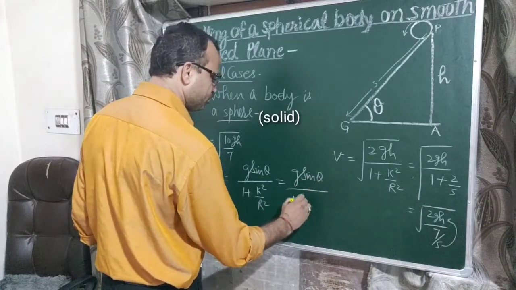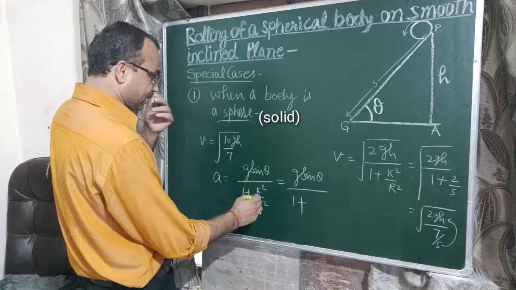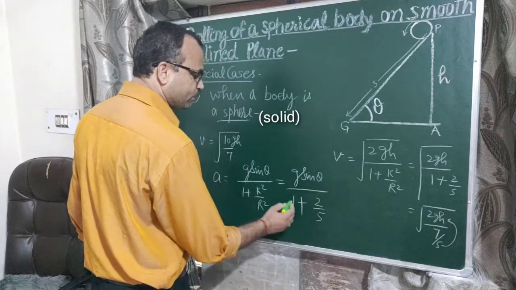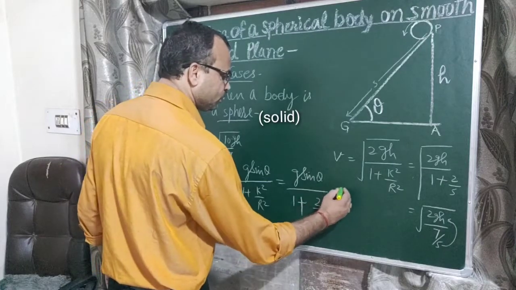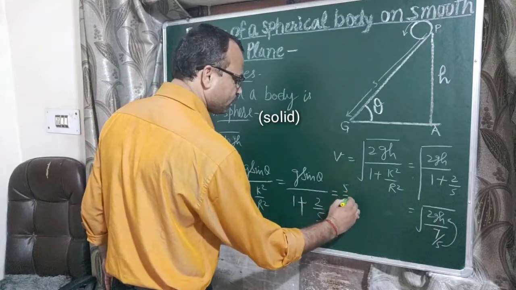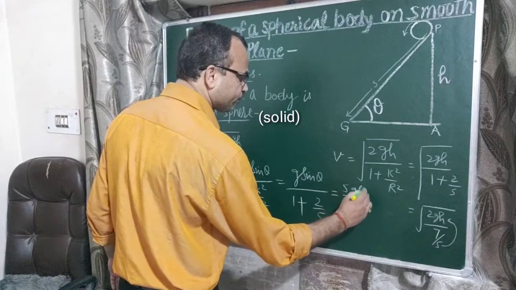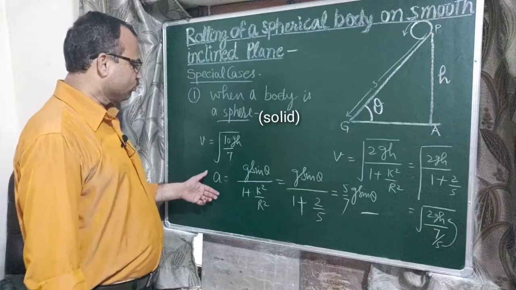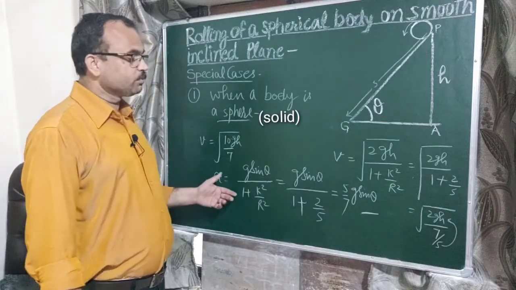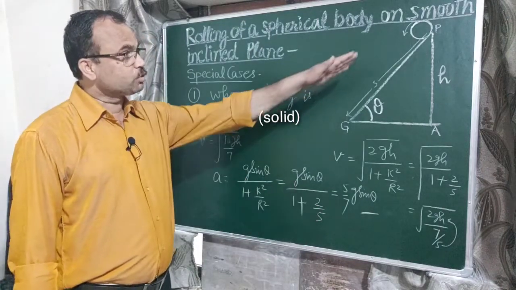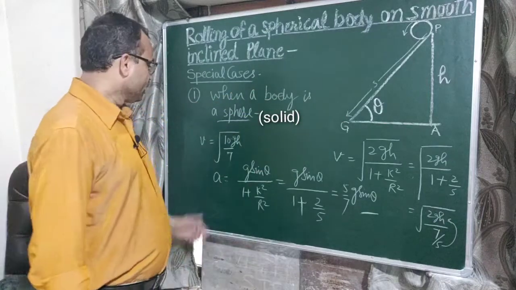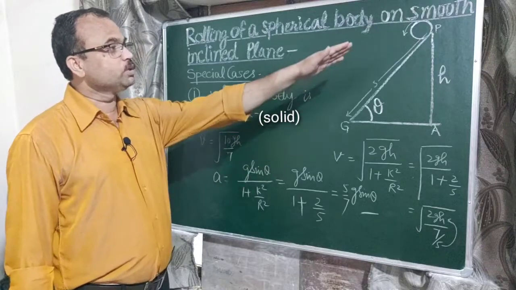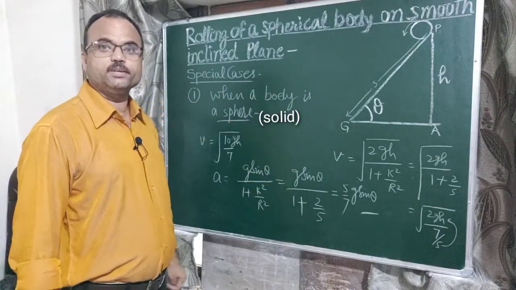So by this equation we can calculate the acceleration of a sphere which rolls over this surface. And by the other equation we can calculate the velocity of a sphere which rolls over this inclined surface, right?